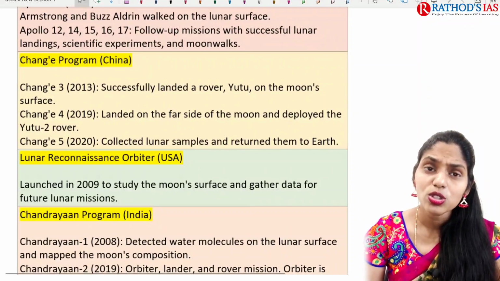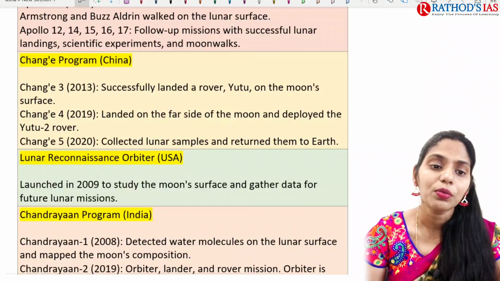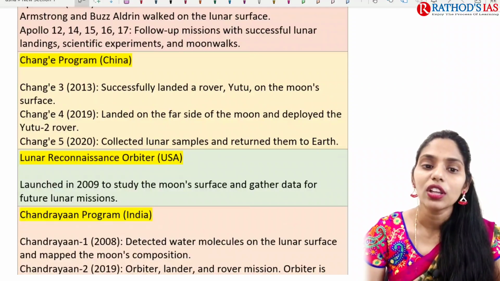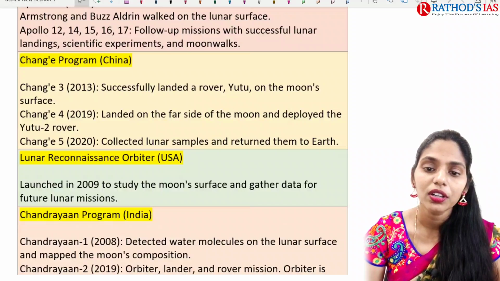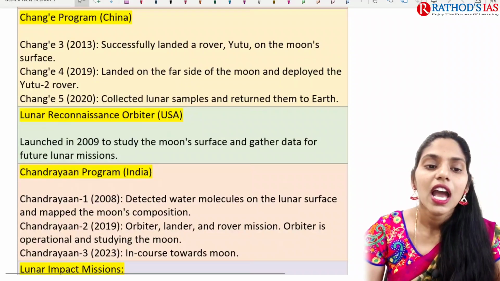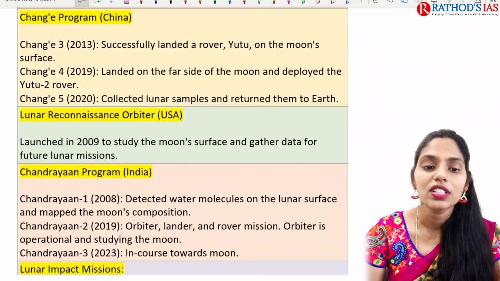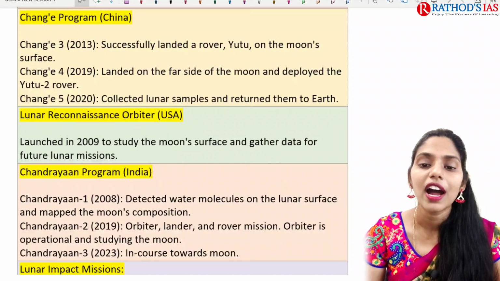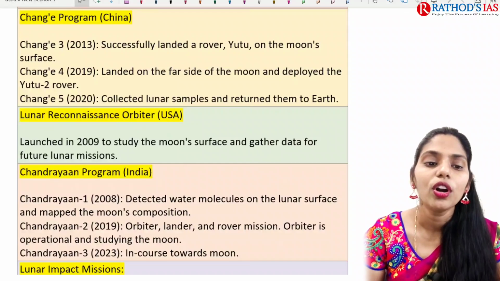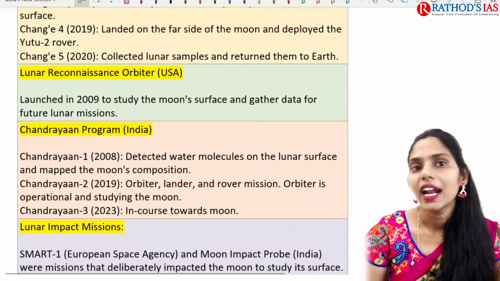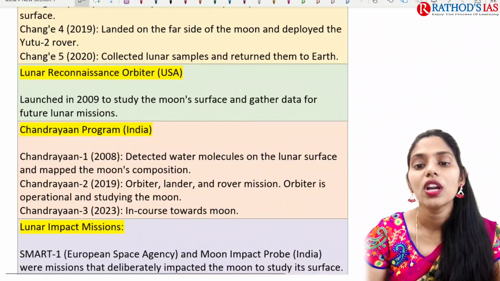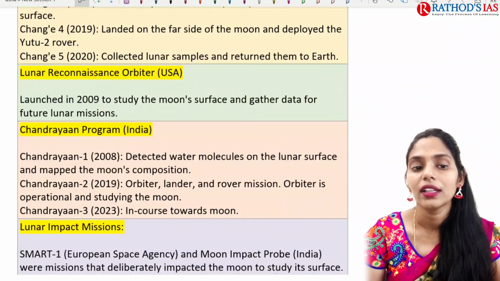Next, China also came up with a program called the Chang'e program. Chang'e 3 in 2013 successfully landed a rover on the surface, and Chang'e 4 in 2019 landed on the far side of the moon and deployed the Yutu-2 rover. And Chang'e 5 collected lunar samples and returned them to the Earth.